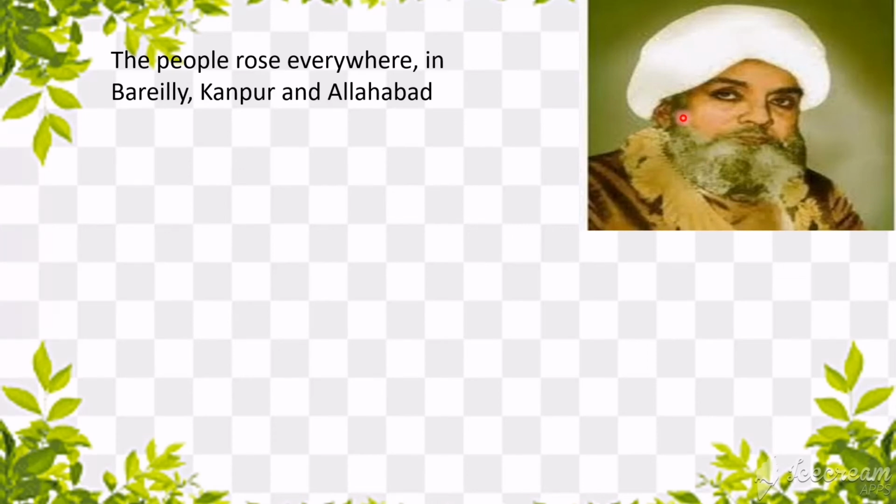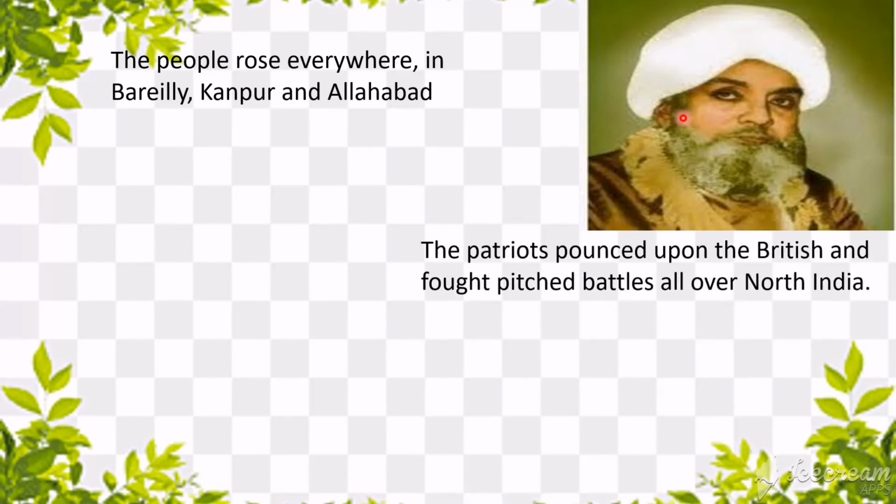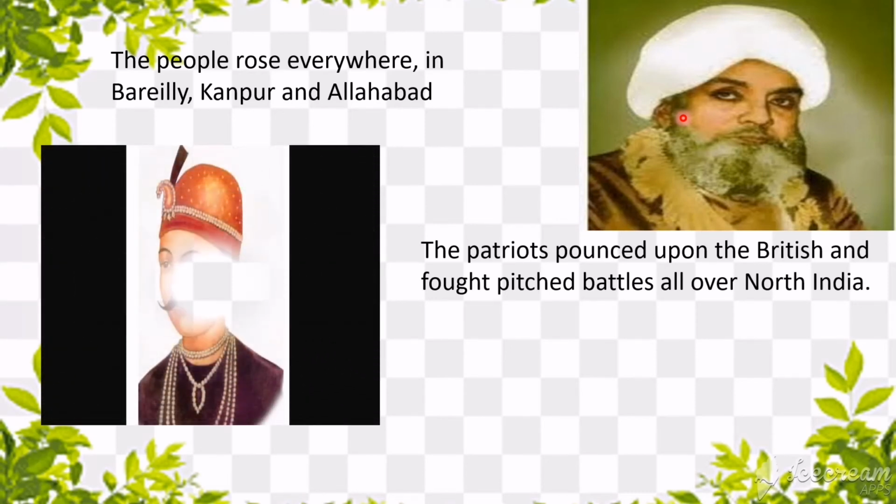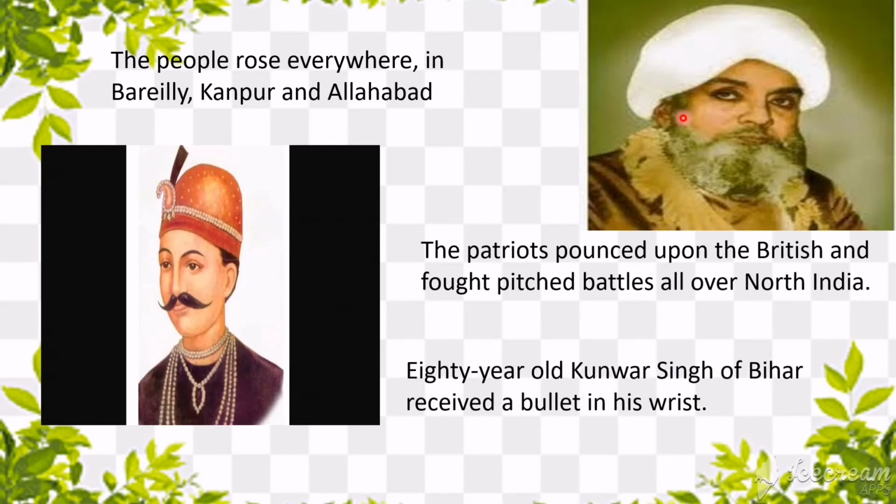This is the picture of Maulvi Ahmadullah of Faizabad. He was mustering all the Indians in places called Kanpur and Allahabad. Some of the other patriots also fought against the British. This is the picture of Tatya Tope. He was also from North India and fought back against the British. There was another man called Kunwar Singh who also lost his life fighting against the British.